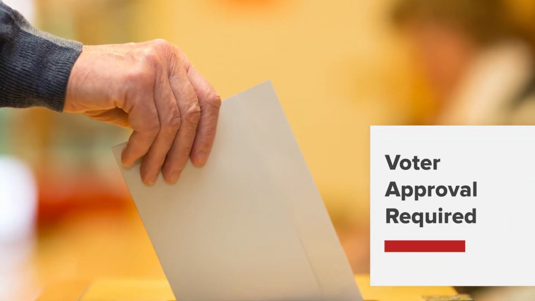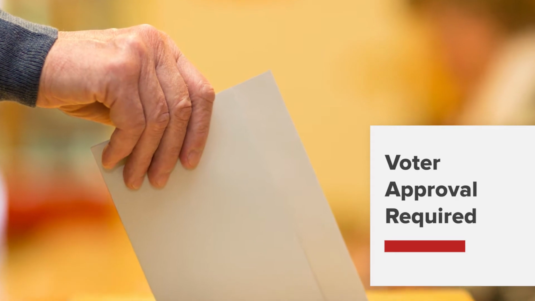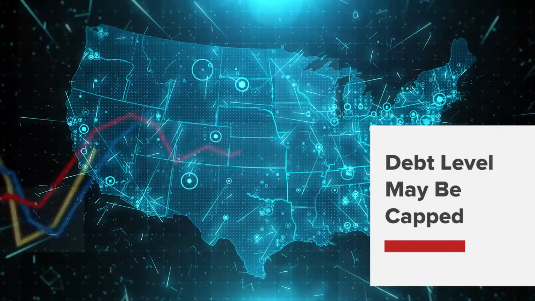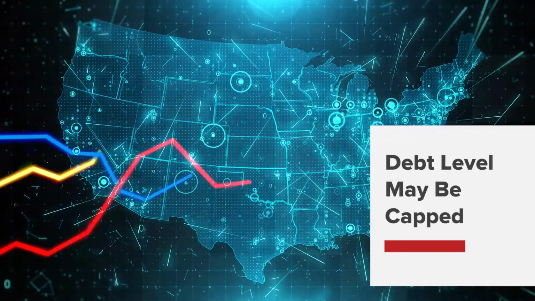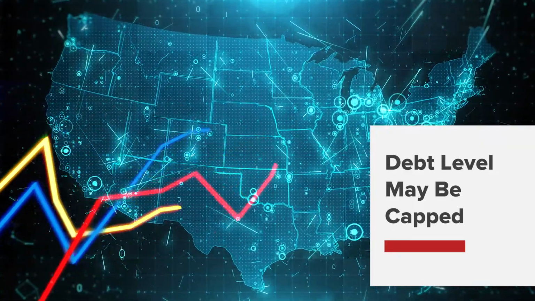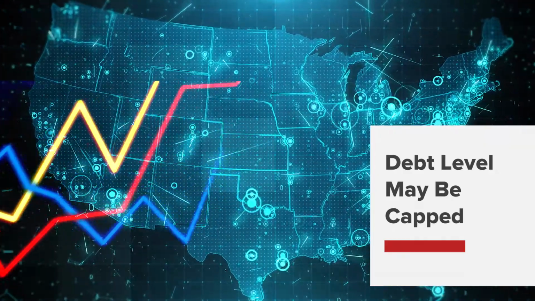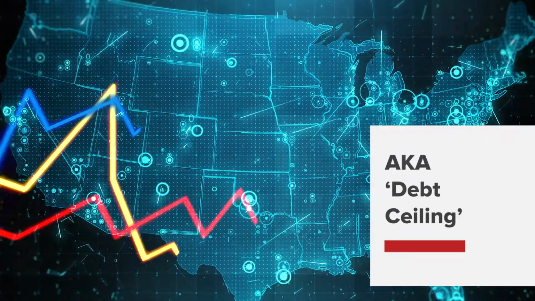First, the proposed issuance would require voter approval, given it would be the taxpayers' money that would be used for servicing the debt. Also, the state's own statutory and constitutional powers may place a cap on how much debt the issuer may accumulate. This is commonly known as a debt ceiling.